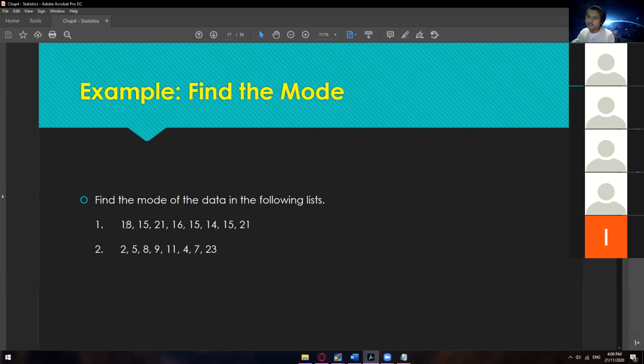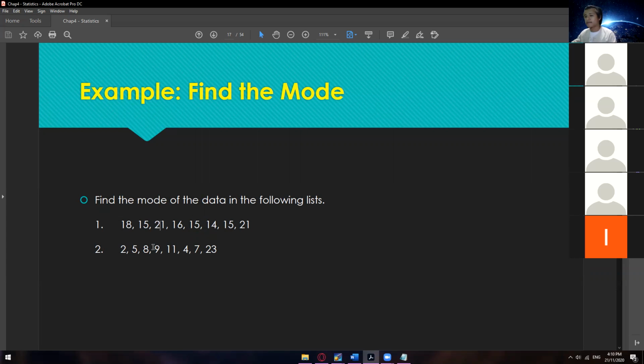So what is our mode in number 1? Do we have a mode? 15. Okay, it occurs 3 times. And 21 also occurs 2 times, but of course, whatever is the highest number that occurs more than the others, that's our mode. So in here, we only have one mode.